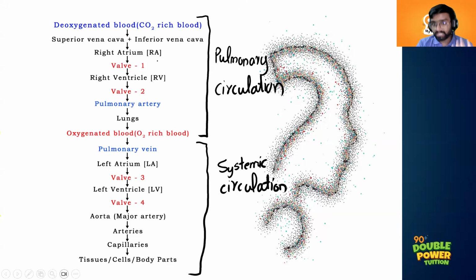But to make it a little more attractive, you can do this as well. Then it will be a very good, perfect answer. Do you got it? So now itself you can do that. Just try to mark the pulmonary circulation and the systemic circulation. Okay, done.